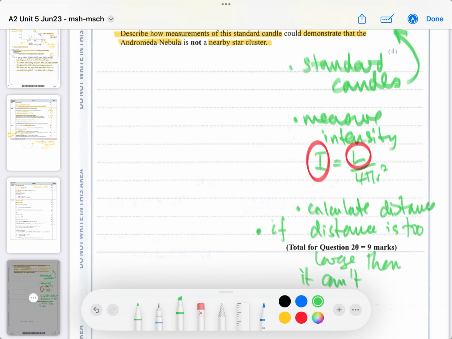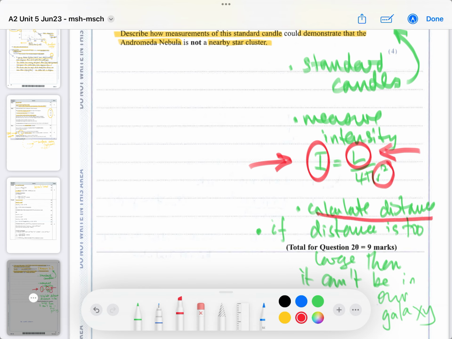I think these are the 4 points. We kind of know the size of our galaxy, so once we measure these two, you measure I, and you know L, you can work out r. Okay, so that's the calculation of the distance. And once you know the size of our galaxy, you can work out if it's not a nearby cluster, in other words. Okay?